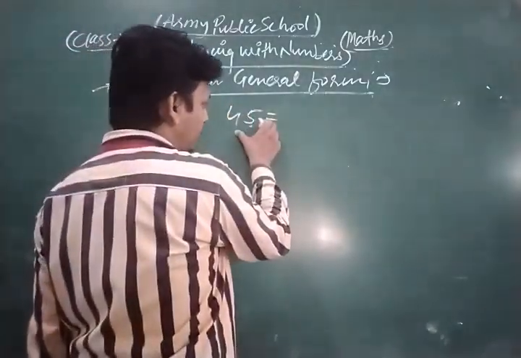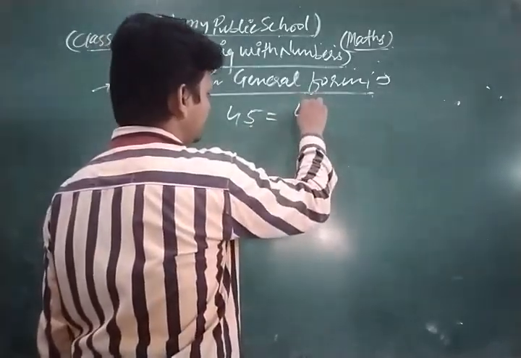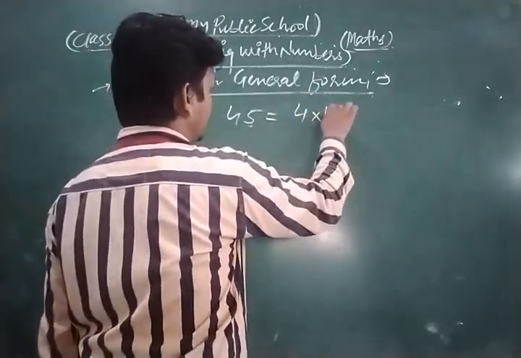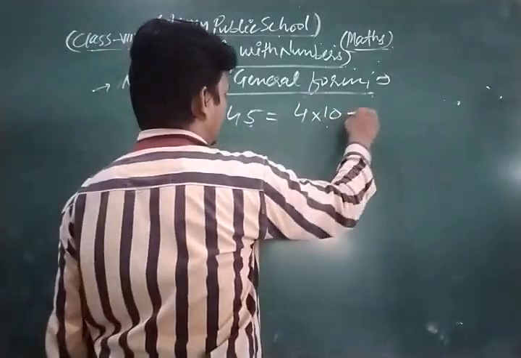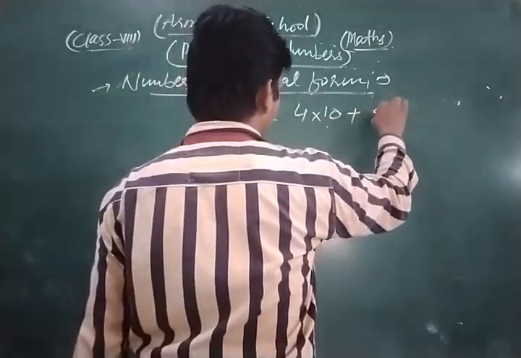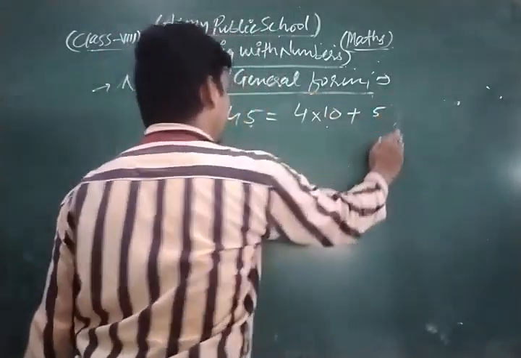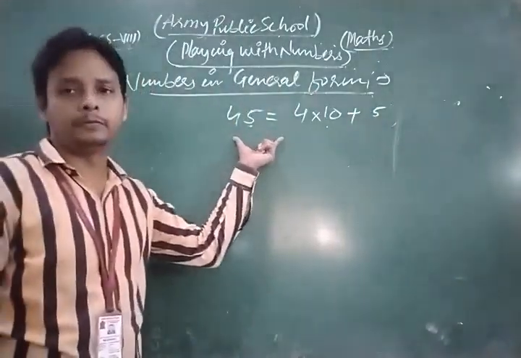So we can write 45 as 4 into 10 plus 1 into 5, which means only 5 you can write. So we can write in this way.